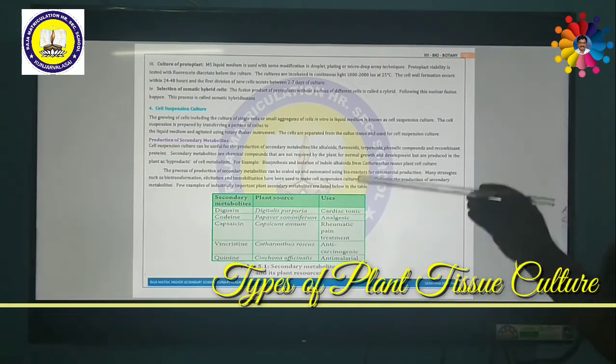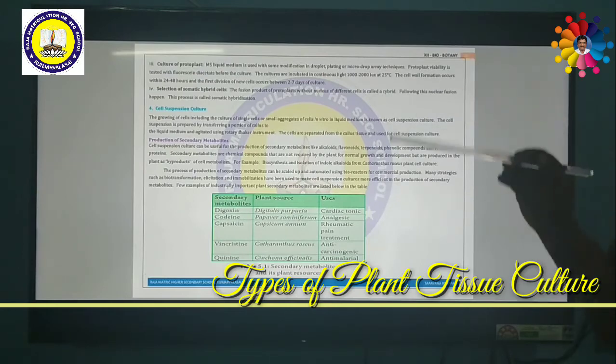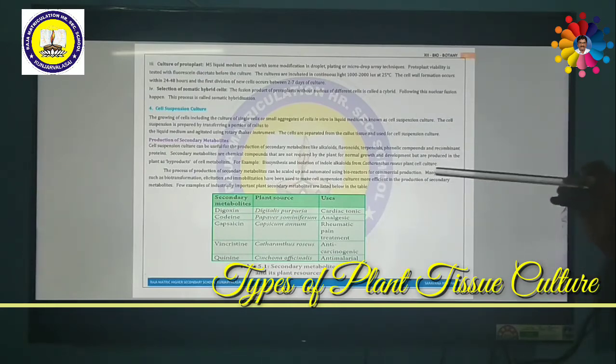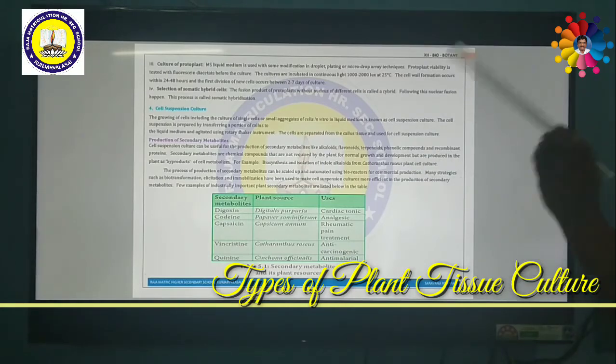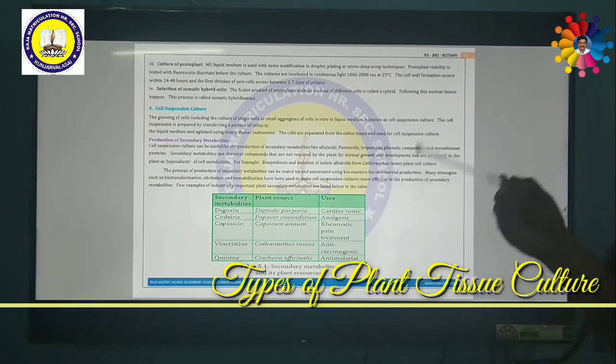Usually, secondary metabolites are chemical compounds that are not required by the plant for normal growth and development, but are produced in the plant as a byproduct of cell metabolism.